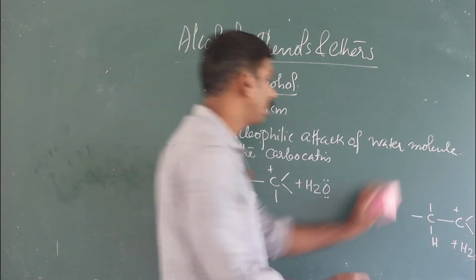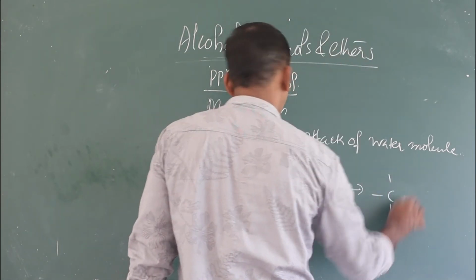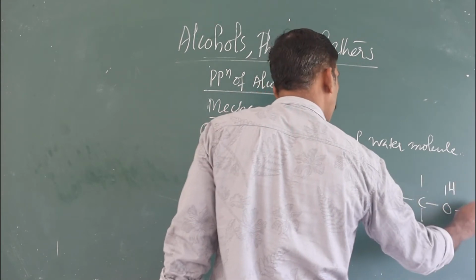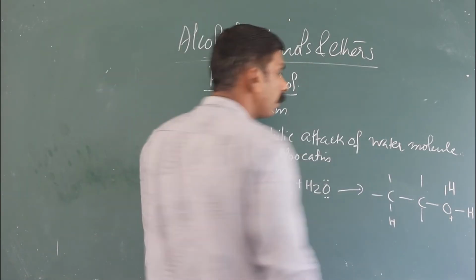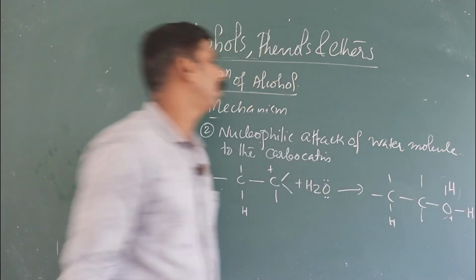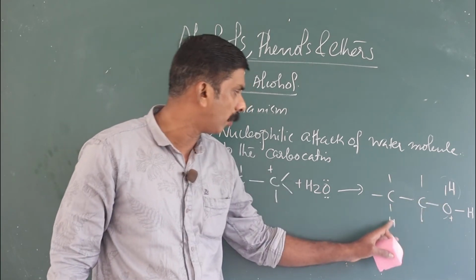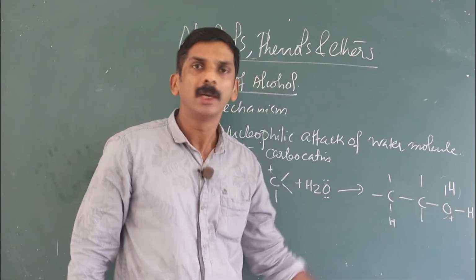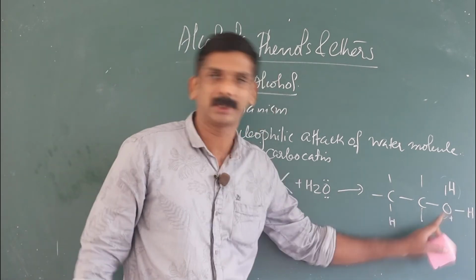We get the product formed is C-H-C-OH plus, and we get only an OH group there. Once an OH group is present, suppose here CH3, CH2, OH, that means there is an excess or extra H plus.